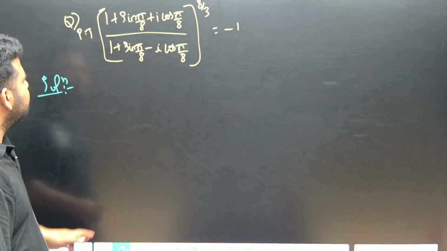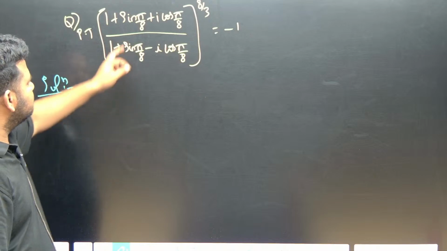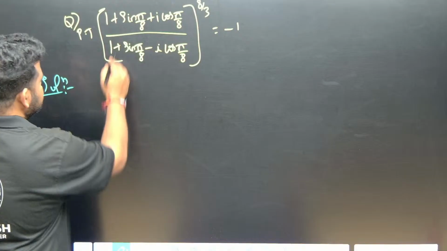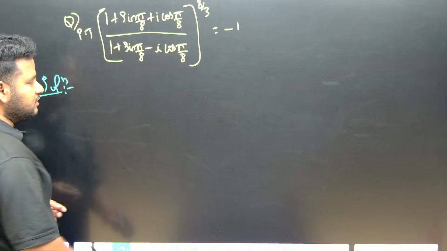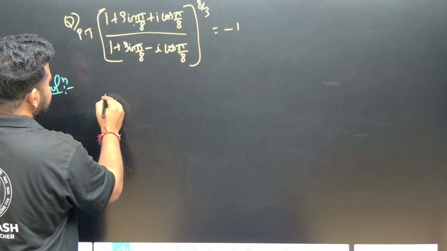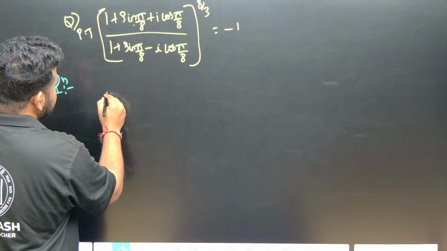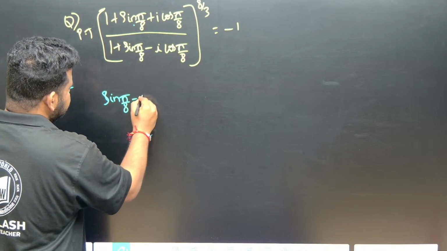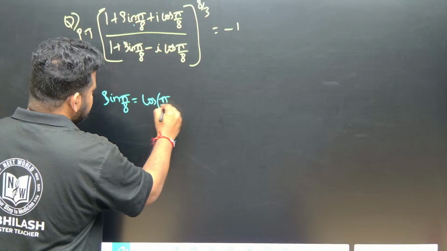So what can we do here, friends? We have sin pi by 8 and cos pi by 8. Sin theta can be written as cos of 90 minus theta. So instead of sin pi by 8, I can write it as cos of 90 minus theta, that is, cos of pi by 2 minus theta.